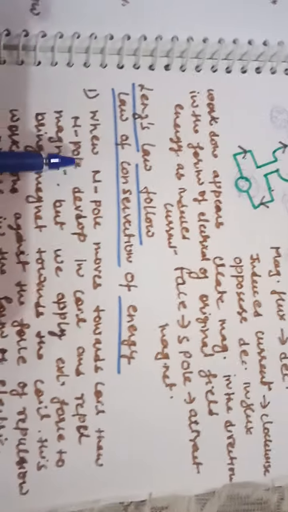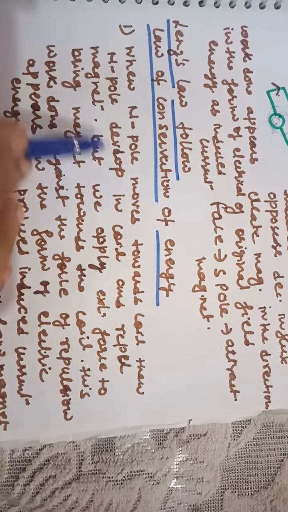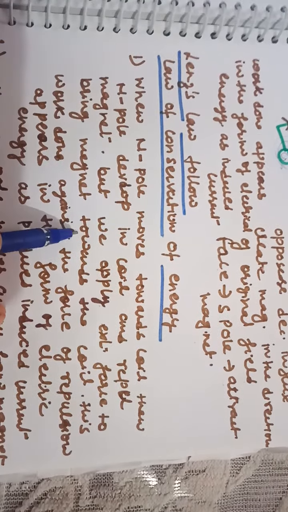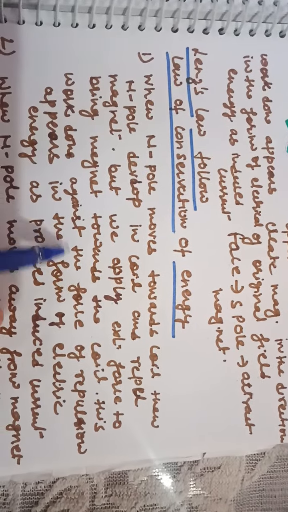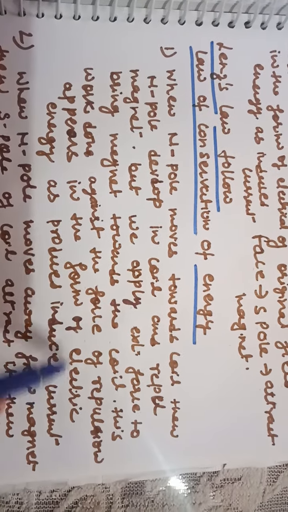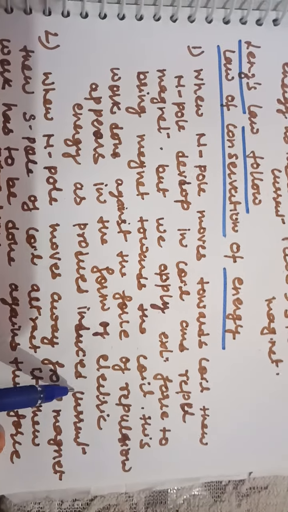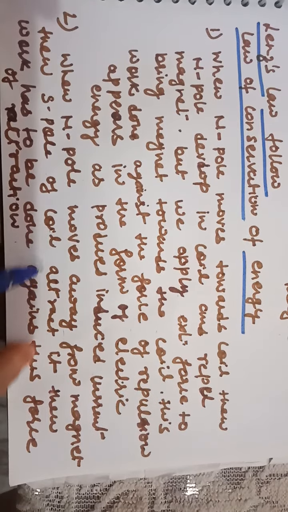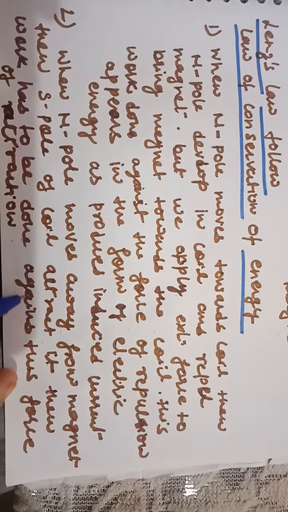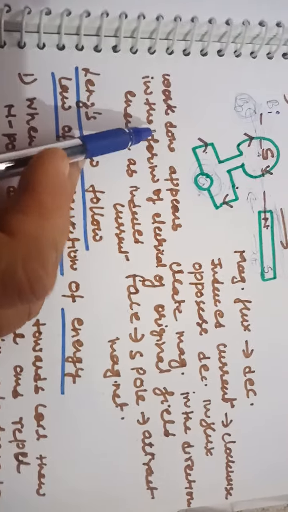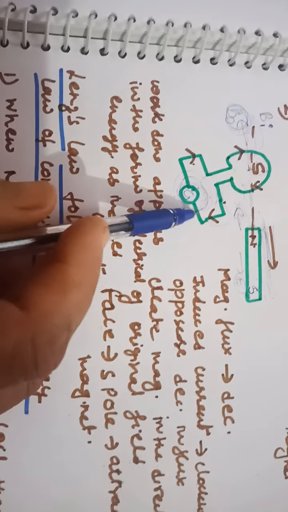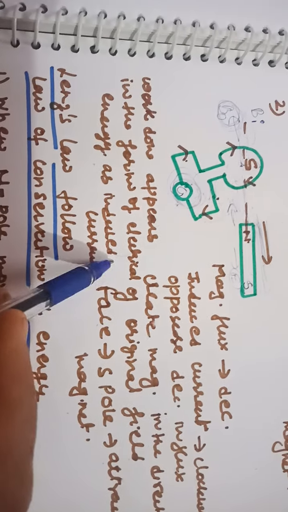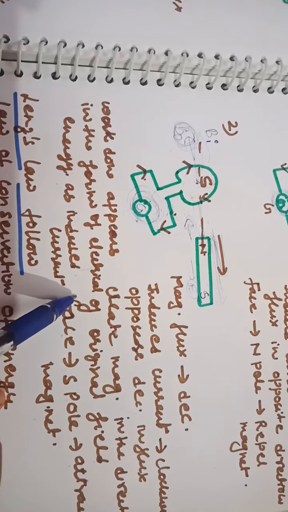So that's why, when the north pole moves towards the coil, a north pole develops in the coil and repels the magnet, but we apply an external force to bring the magnet towards the coil. This work done against the force of repulsion appears in the form of electrical energy as the induced current produced. In the second case, the north pole moves away from the coil, then the south pole of the coil attracts it. Then work has to be done against this force of attraction. So the work done appears in the form of electrical energy again, in the opposite manner, in the form of induced current. So that's why Lenz's law follows the law of conservation of energy.